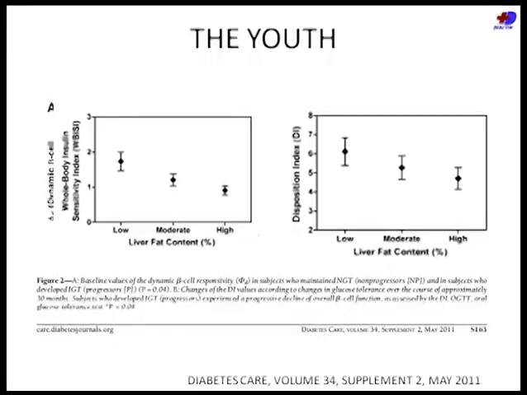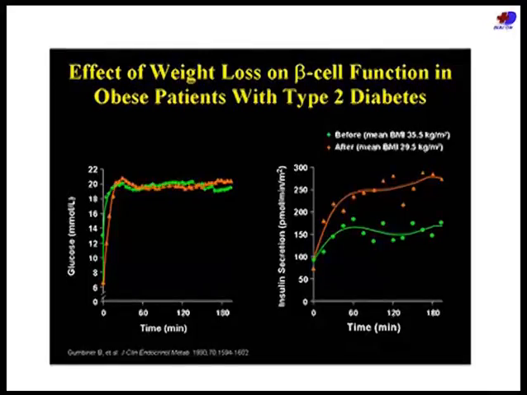How do you know that you're only reducing insulin resistance? You're also improving the beta cell function in each and every one of these patients who reduce weight. So this was a study which proved exactly that. They had patients with a BMI of 35, and they were put on lifestyle measures along with treatment. They lost weight, and if you look at this curve on top, from 35 BMI to 30, you can see that beta cell function drastically improved. So when we say that knowing beta cell function is not important, I completely disagree.